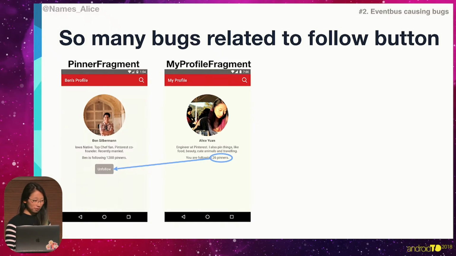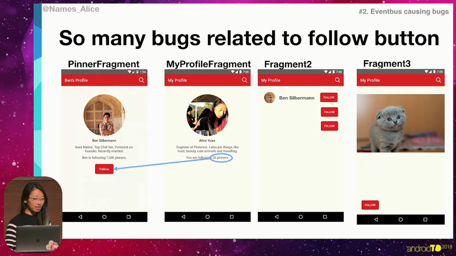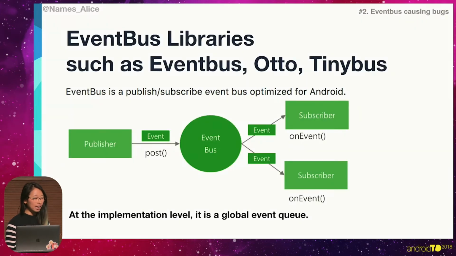This seems fairly simple, but then I introduce all of these other fragments that has a follow button, and suddenly things get complicated, and for some reason, we're introducing a lot of bugs. Well, the crux of this problem is actually a library that we're using. This is an event bus library, and there are many variations of this library, Otto, Tinybus, etc. You can even make your own custom event queue library. But at the very implementation level, it's a global event queue.